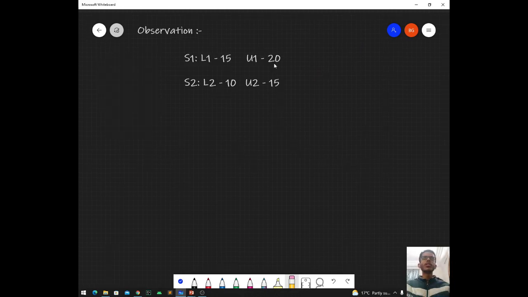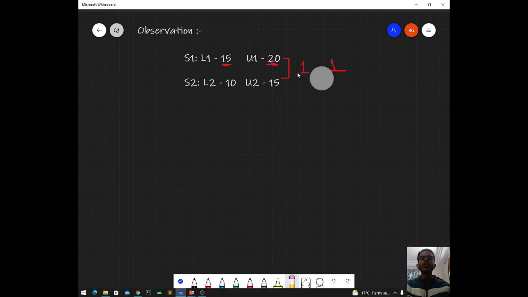The observation is that we will be comparing all the lower limits and upper limits separately. If we just normally take out the answer for these two singers, then we can see that L2 is less than L1, and U2 is also less than U1. So this is going to end up as a draw. So both the players are going to get 1 point.